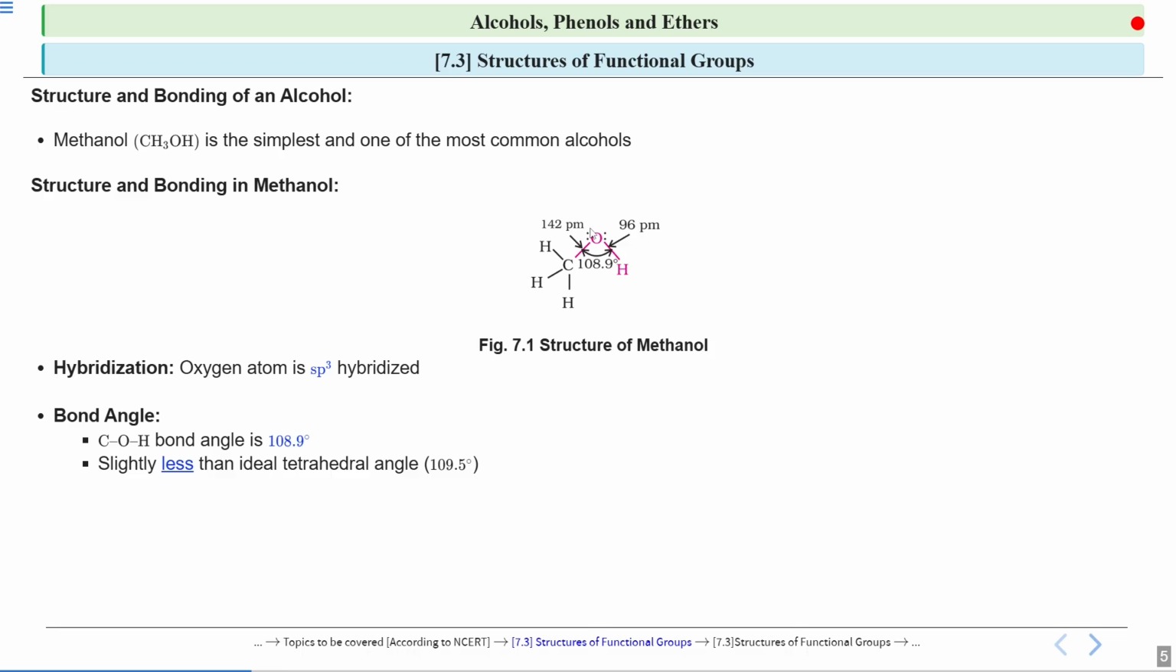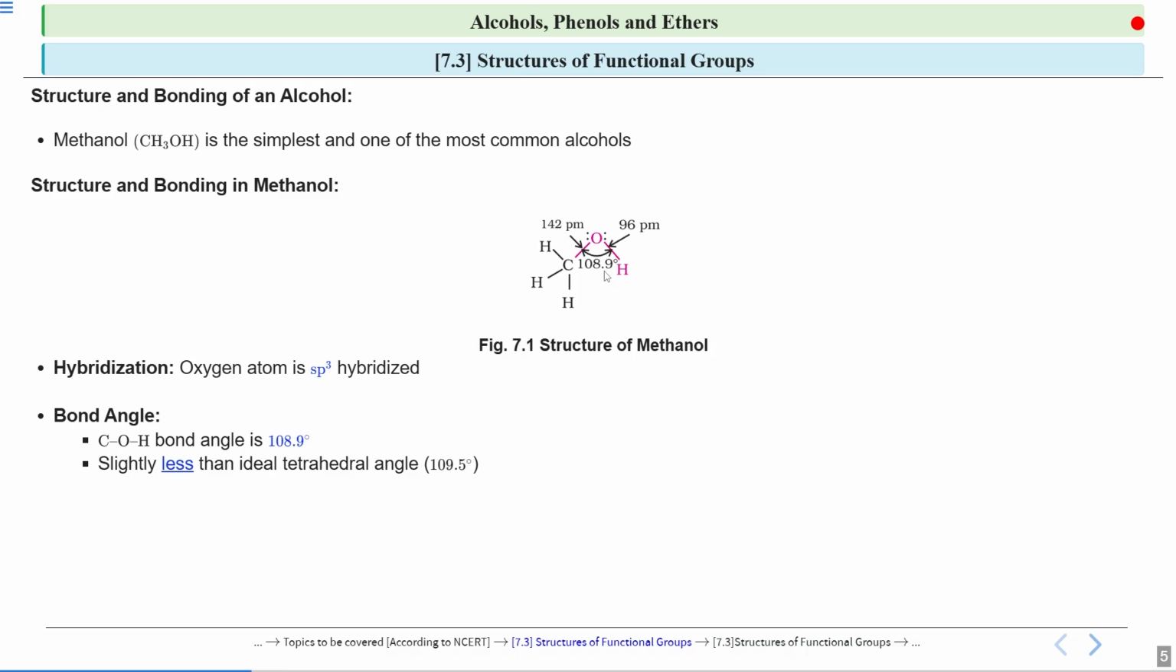Now if these two lone pairs repel among themselves, they'll try to move apart from each other. Look at the cursor, this lone pair will try to move this side and this lone pair will try to move this side. So when they move apart from each other, they will push this bond pair inside. So when they push this bond pair inside, the bond angle of COH decreases. So it comes to 108.9 degree.